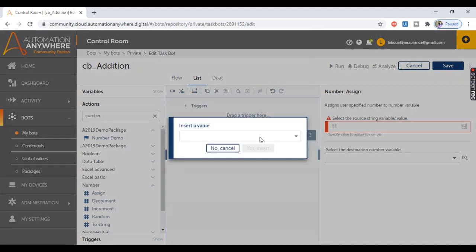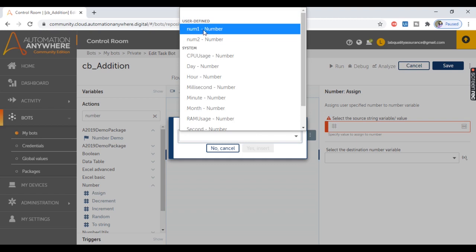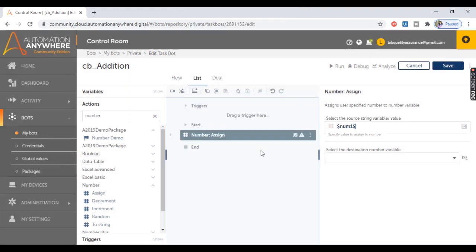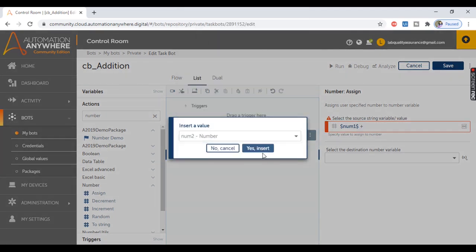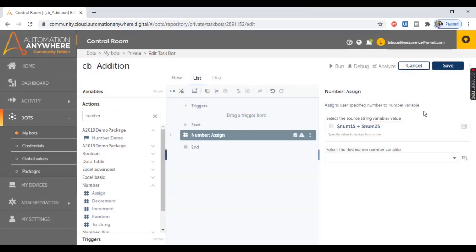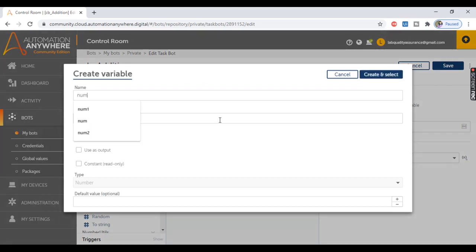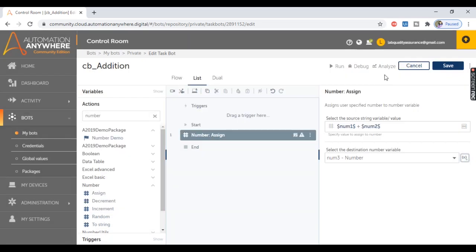So press F2, and from here let's select this num1 variable. Let's click on Yes, insert. Put a plus sign for addition. Press F2 again and select this num2 variable. Let's click on Yes, insert. So this expression is going to add the numbers num1 and num2, and the result will be stored inside a variable. So create a new variable from here. Let's give the variable name as num3, which will be a variable of type number. So let's click on Create and select it from here.